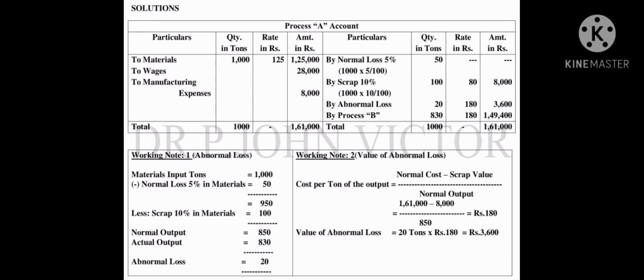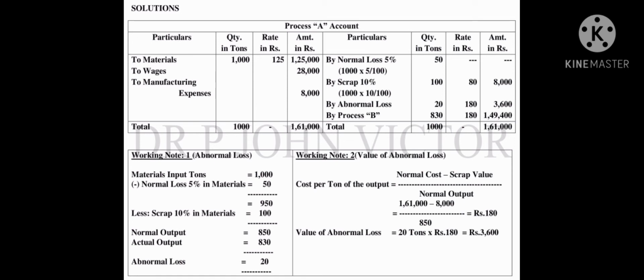Okay, and then by using this per ton value, we have to calculate the abnormal loss value. That is abnormal loss 20 already calculated in working note 1. Then cost per ton calculated in working note 2. So now it is easy to note the value of abnormal loss, that is 3,600.